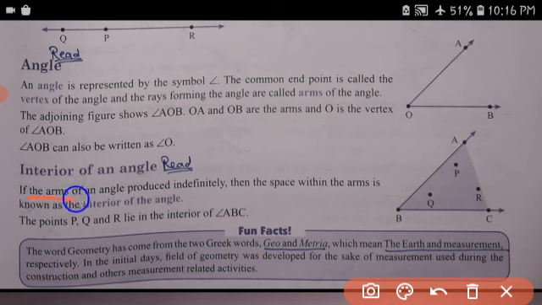If the arms of an angle are produced indefinitely, then the space between the arms is known as the interior of the angle. The points P, Q, R lie in the interior of the angle.